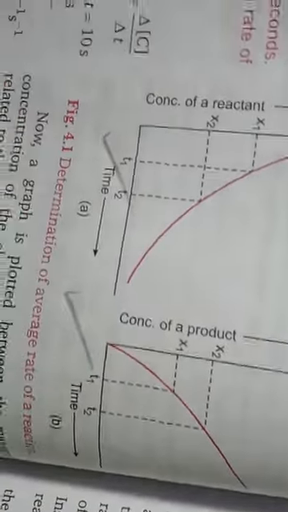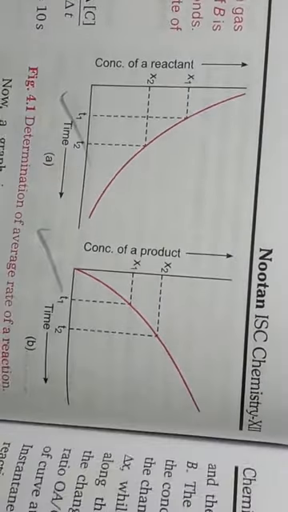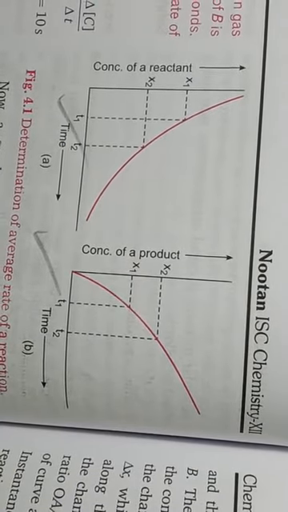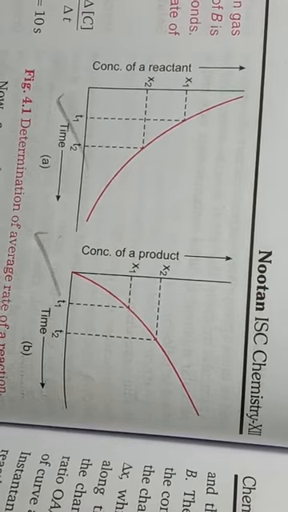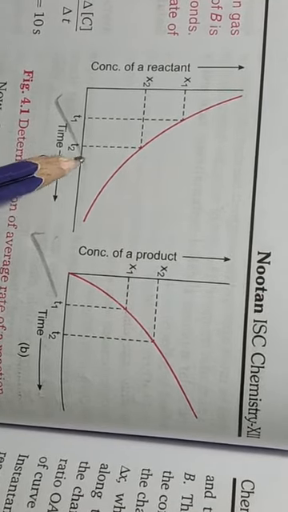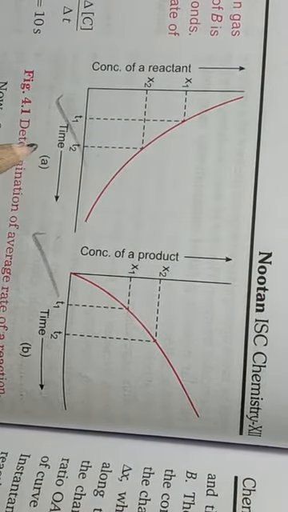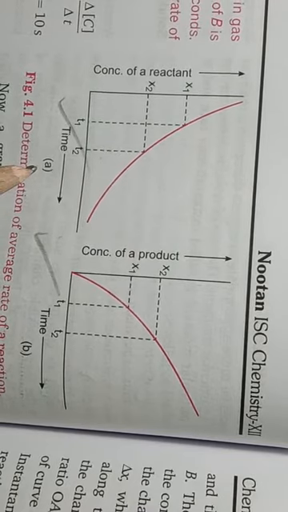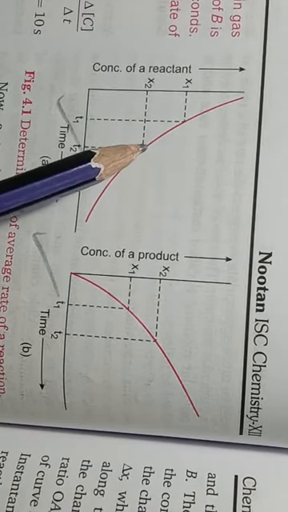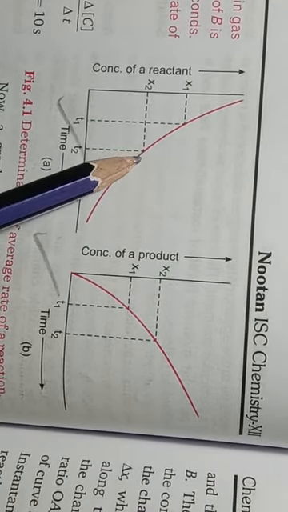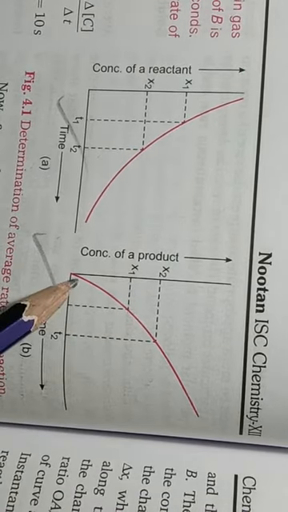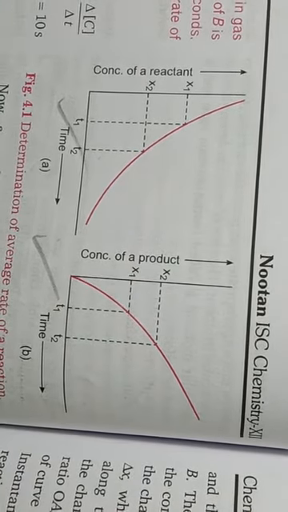As you can see here, this is the determination of the average rate of reaction. This shows the average rate of the reaction in terms of reactant, and this shows it in terms of product.